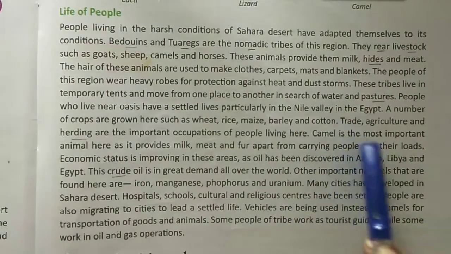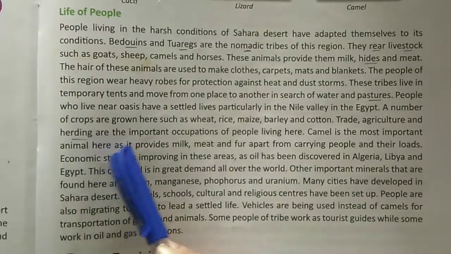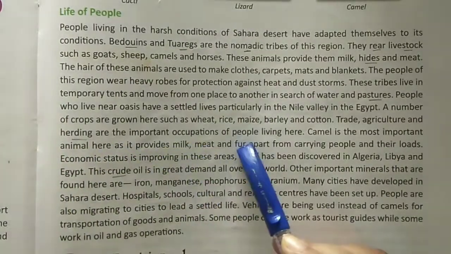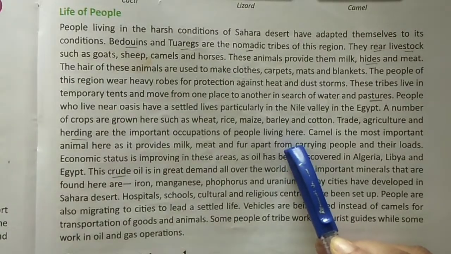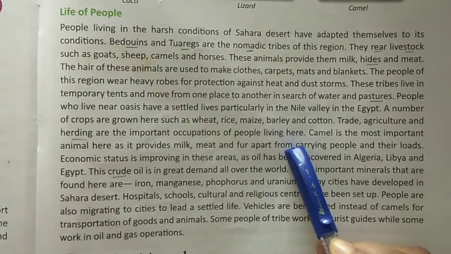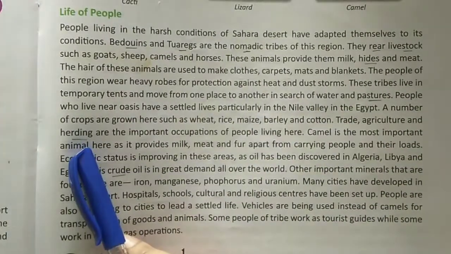Trade, agriculture and herding are the important occupations of people living here. So what are the occupations of the people? Trade, agriculture and herding.